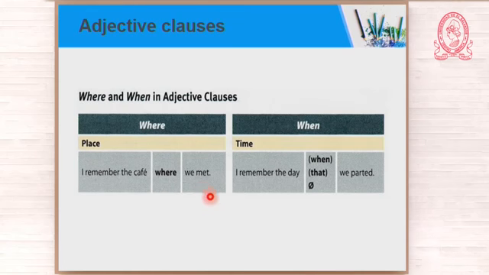Okay? But what about when you're talking about time? When you're talking about the word, for example, day, then in this case, it is possible to omit it, okay? So we can say, I remember the day when we parted, I remember the day that we parted, or you just omit it, and then you say, I remember the day we parted. Let us continue.